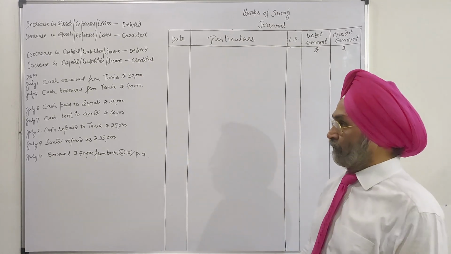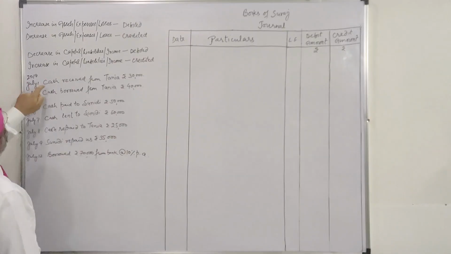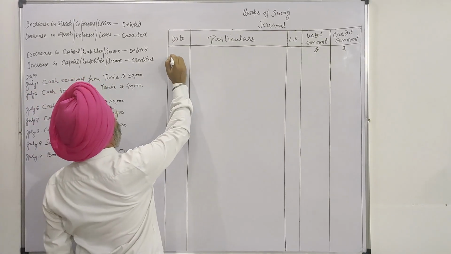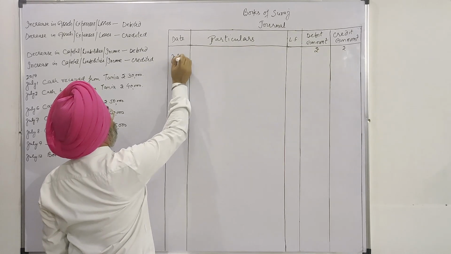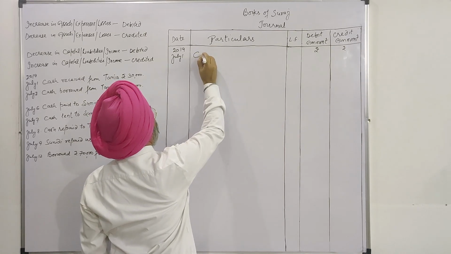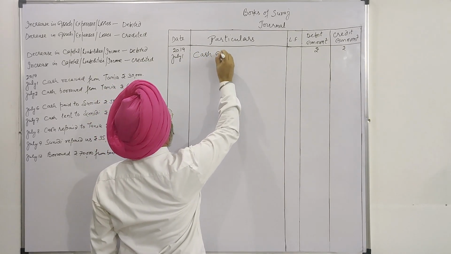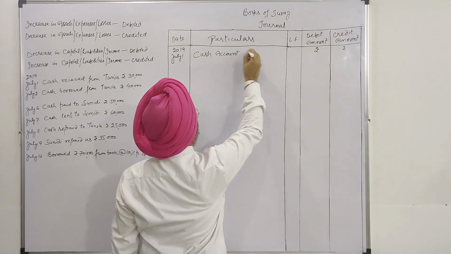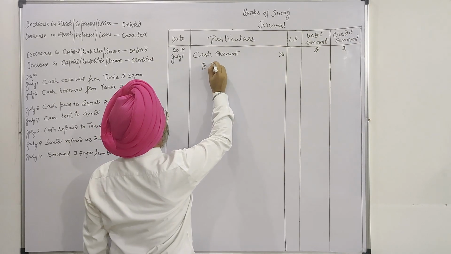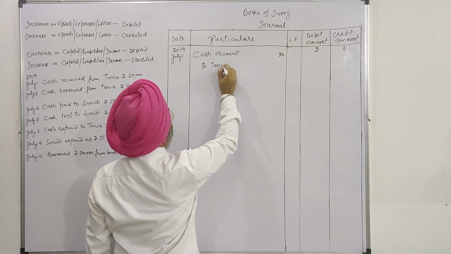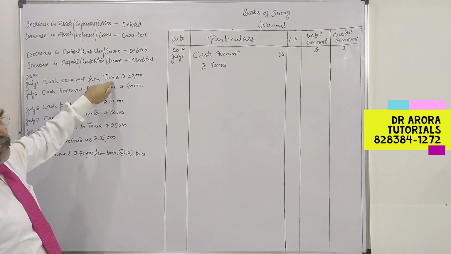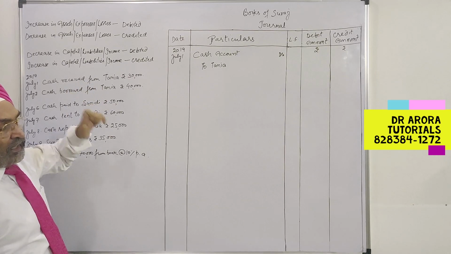The first item is cash received from Tania on July 1st. There is an increase in asset, to be debited. Because Tania was our debtor and we are receiving the money from the debtor, there is a decrease in asset, a decrease in debtor.